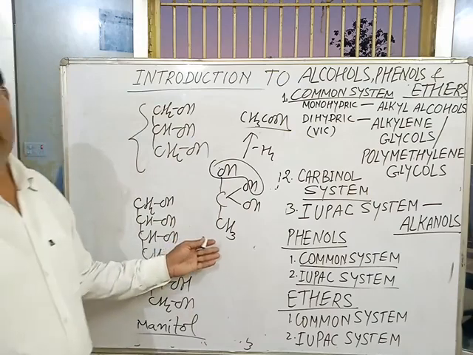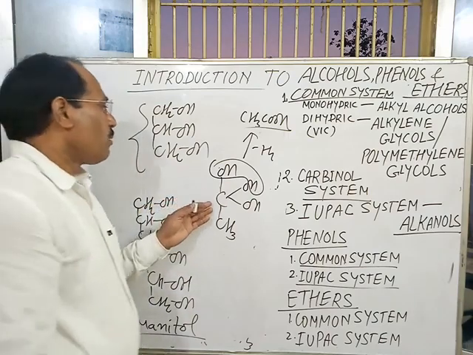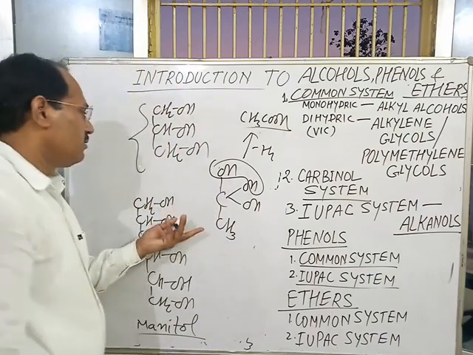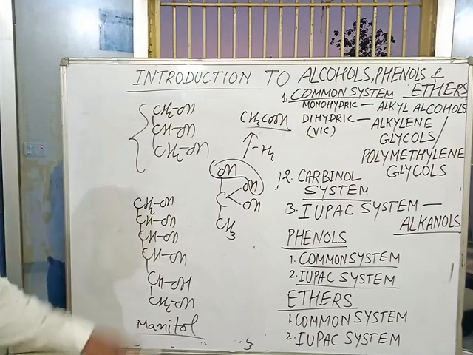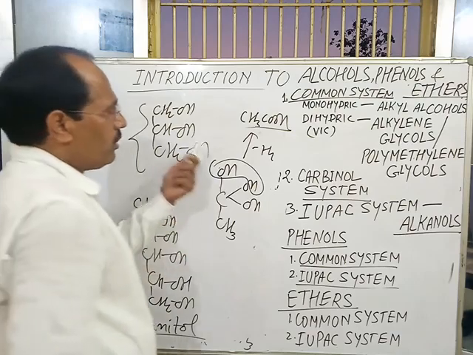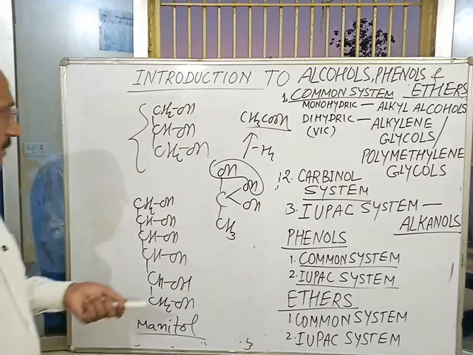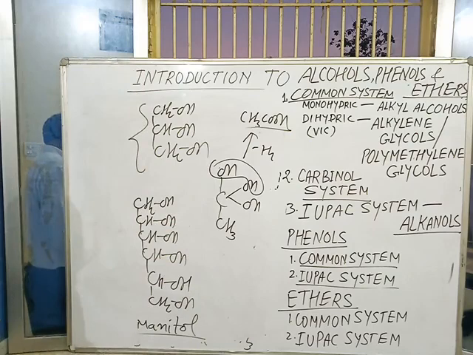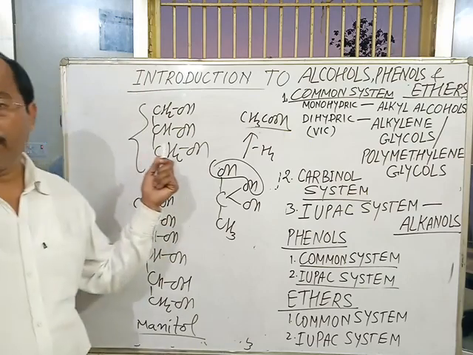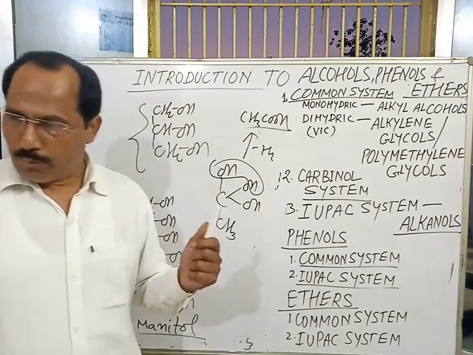This is again unstable. Gem diols and gem triols are all unstable alcohols, and they lose water molecules and change into stable compounds. This classification is not important. Only the classification of monohydric alcohol into primary, secondary, and tertiary is very, very important.